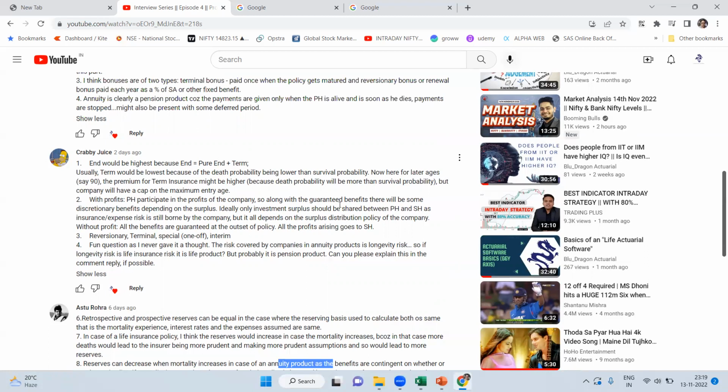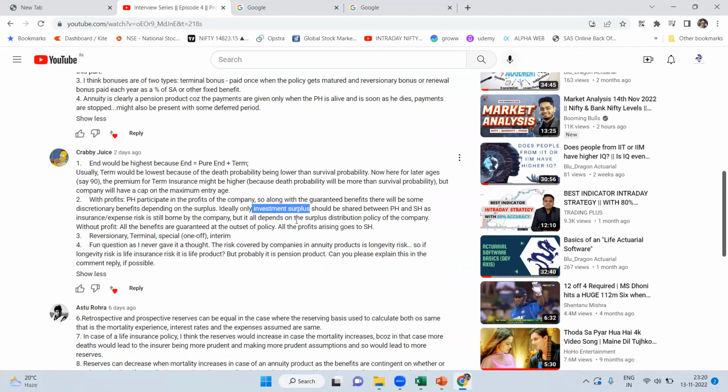Ideally, only investment surplus should be shared. This is not the case. Any surplus might be shared. It depends on the company regime or country regime, etc. It's not that only the investment surplus should be shared. That should be written in the policy document, which surplus should be shared. Mortality surplus can also be shared, or lapse surplus can also be shared.